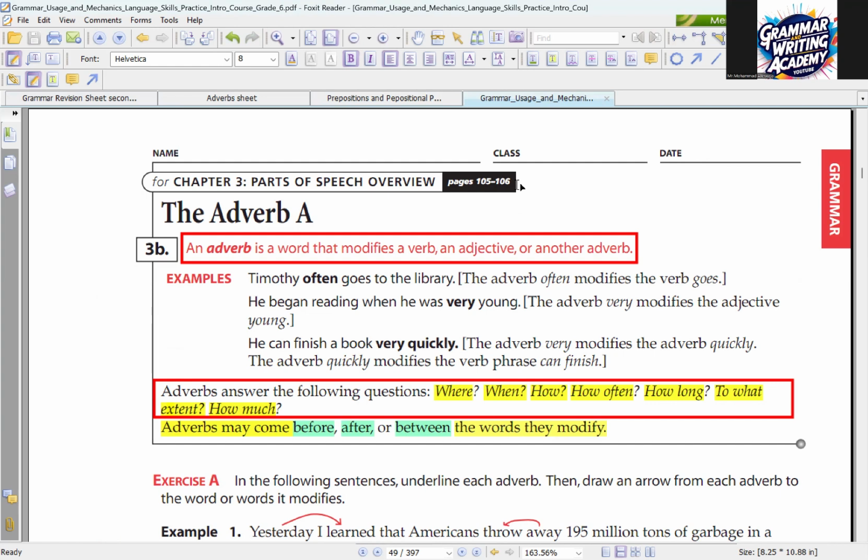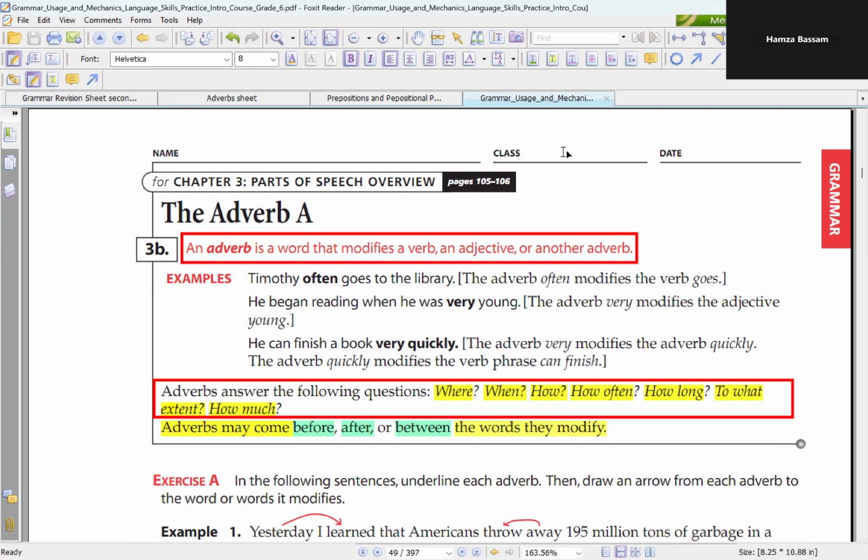We have here, Hamza, 3 sentences. Read for me the first 2. Timothy often goes to the library. The adverb often modifies the verb goes. Good. I have here an adverb, which is often. Often here, by the way, is an adverb of frequency. And I mentioned before, once you have an adverb of frequency that tells you how many times you do an action, this adverb modifies a verb. Good.